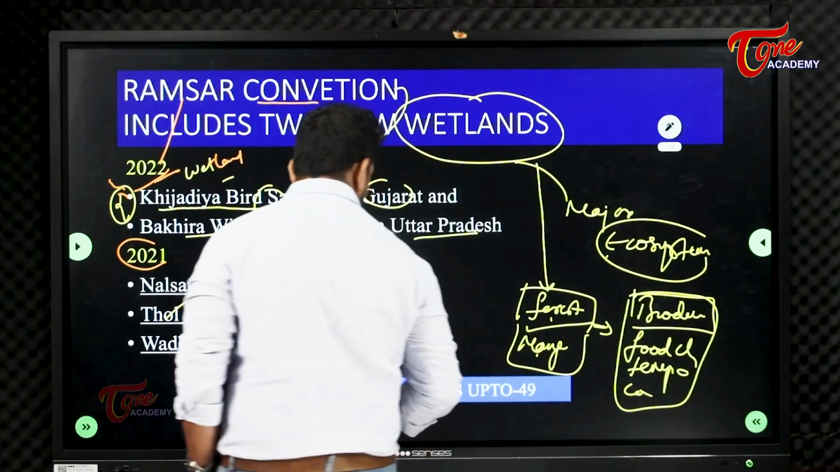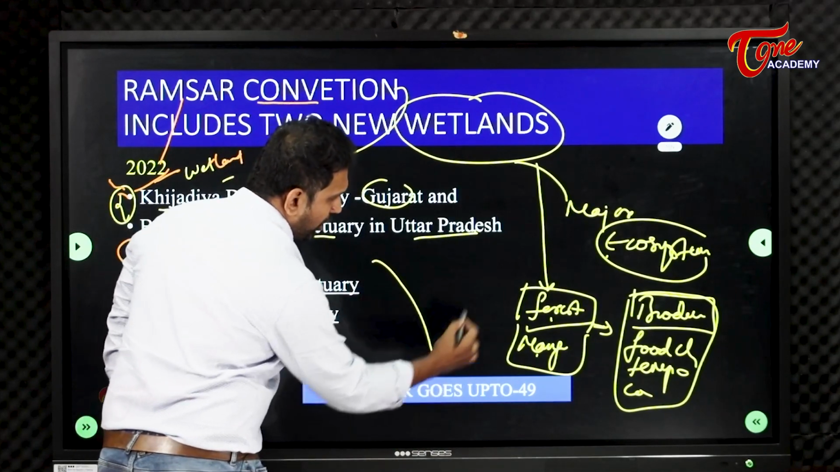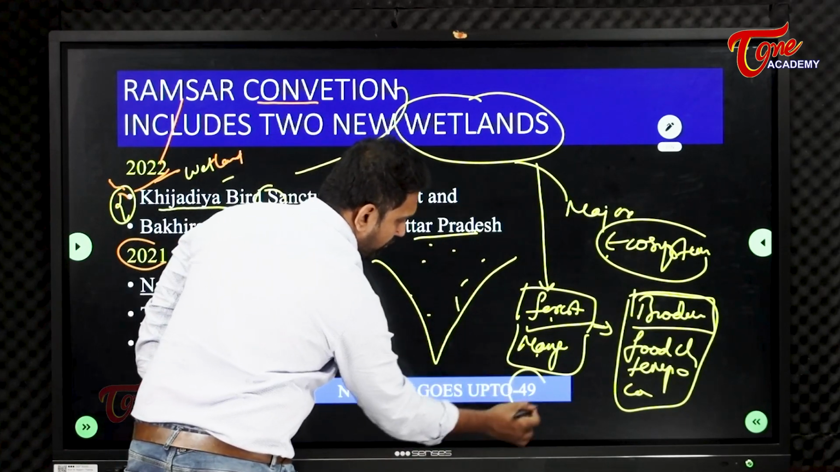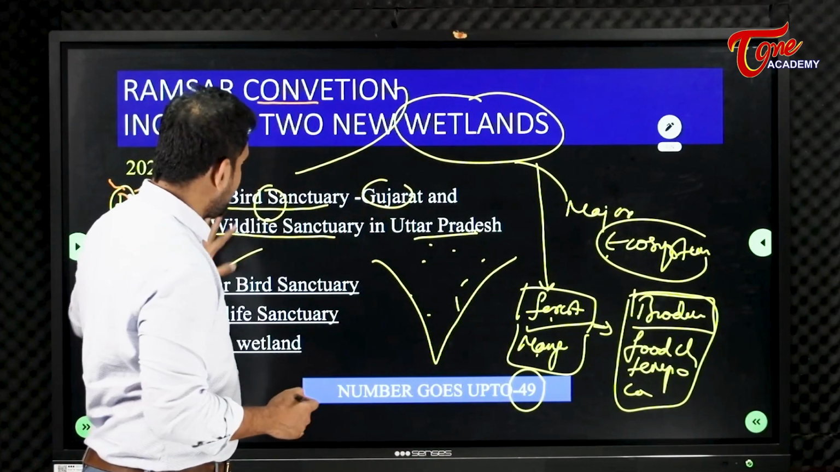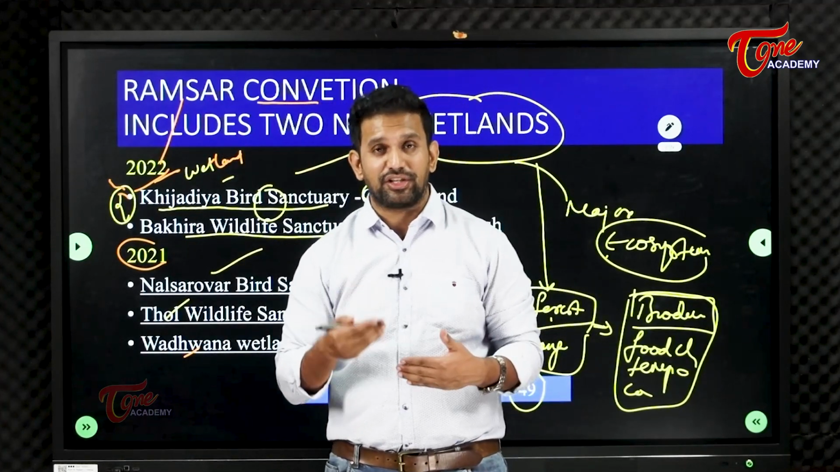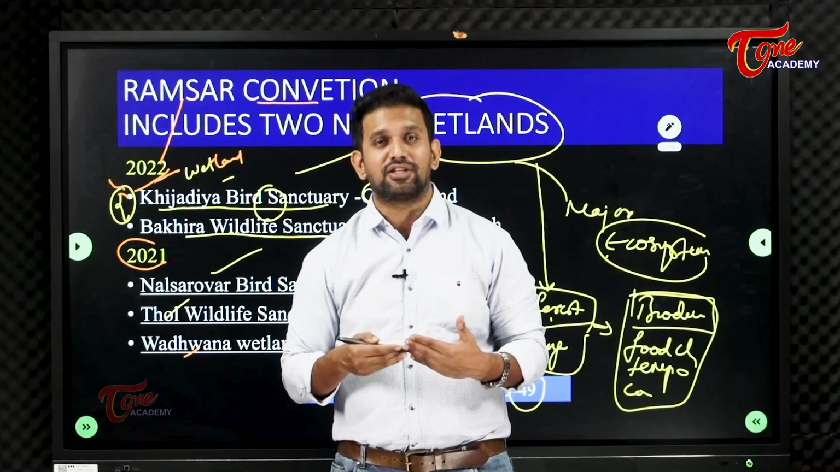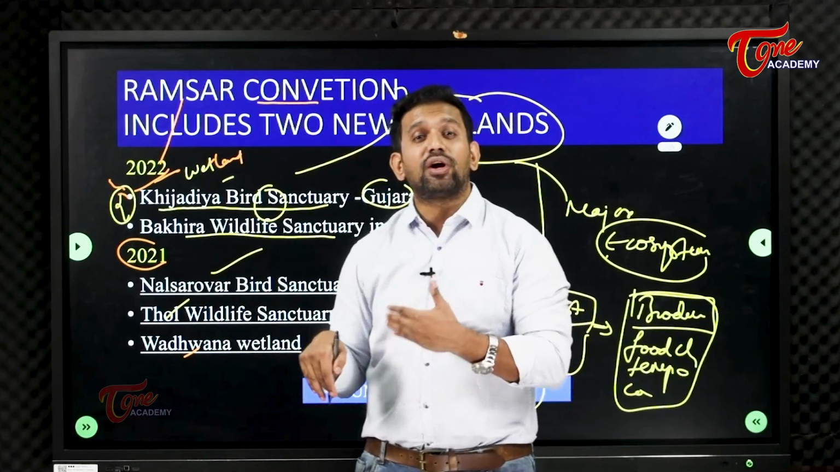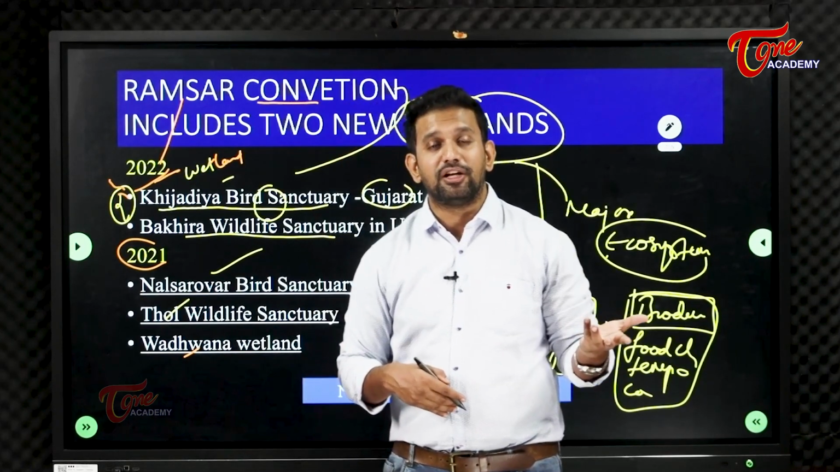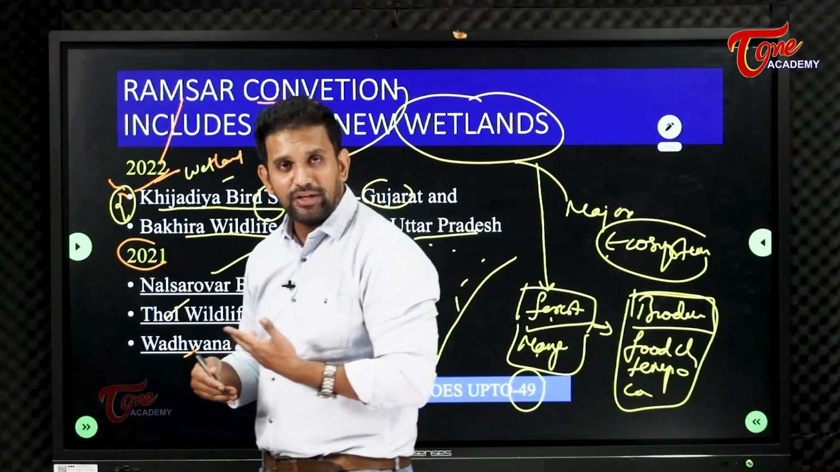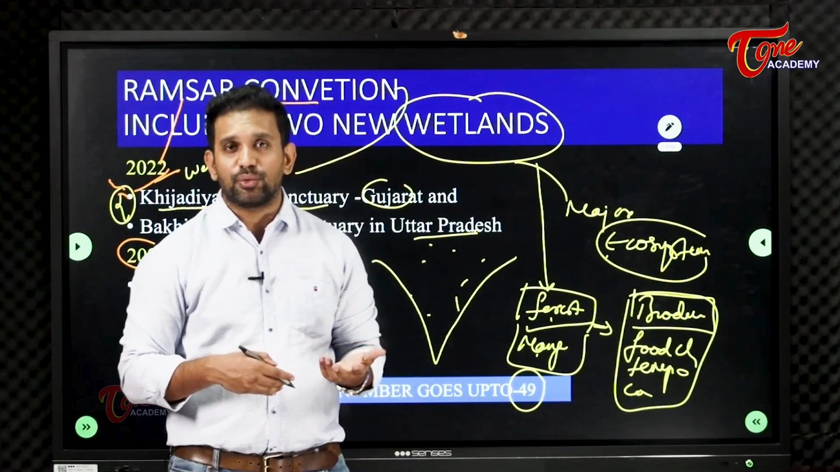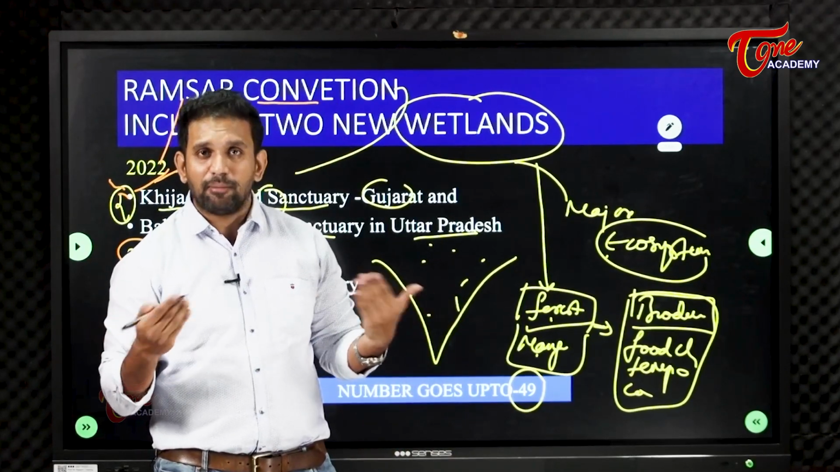With this, the number of Ramsar sites in our country has increased to what? 49. And the more this increases, it means more afforestation is happening, the government is taking very good conservation steps. If the number decreases, what does it mean? The government is not interested in conserving these wetlands, and people are doing deforestation, cutting the trees and converting the land into commercial land. So number increases, good; number decreases, bad.